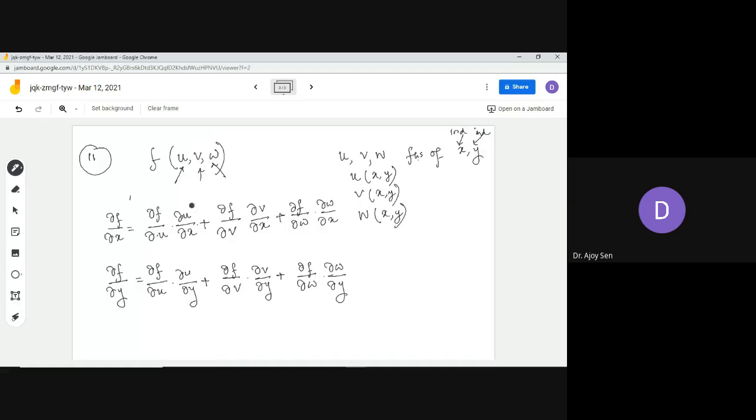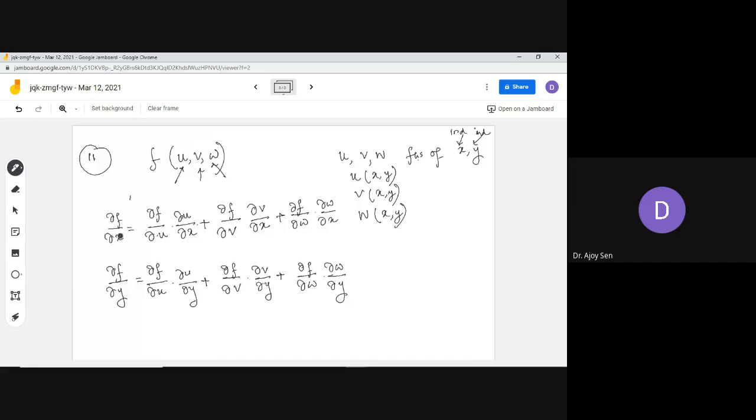So you can define del f del x, del f del y, del f del z, or maybe del f del t. So for all the independent variables actually involved here, you can find the partial derivative of the function f with respect to those variables. And I think you can very easily extend this definition for more than two independent variables.